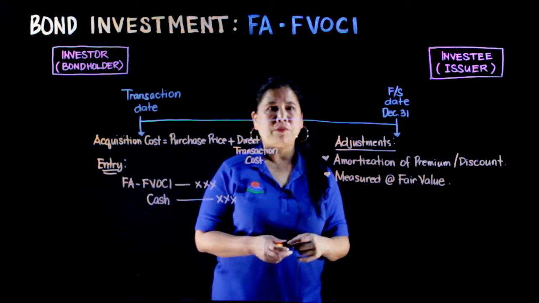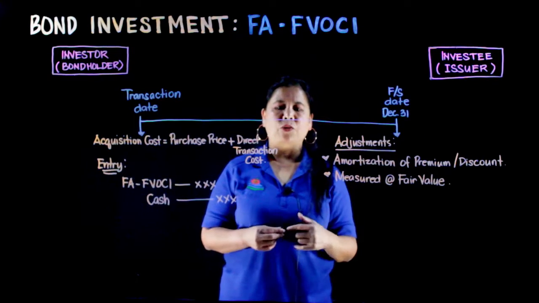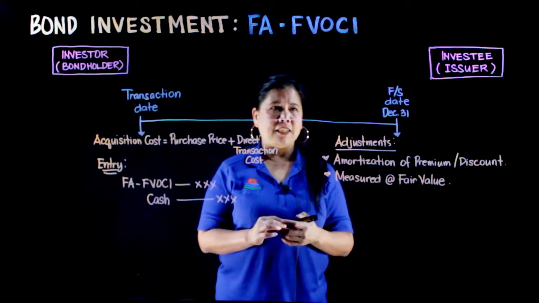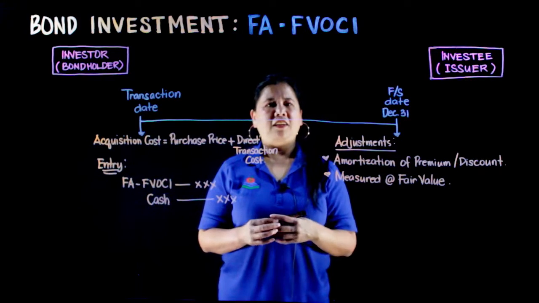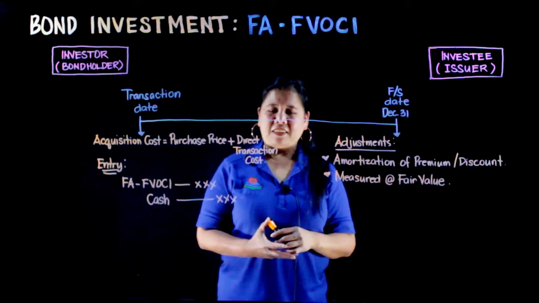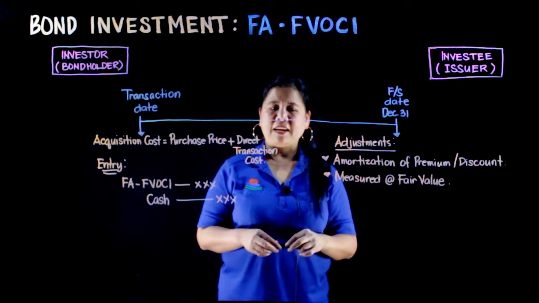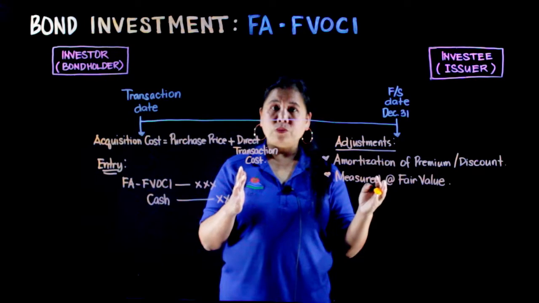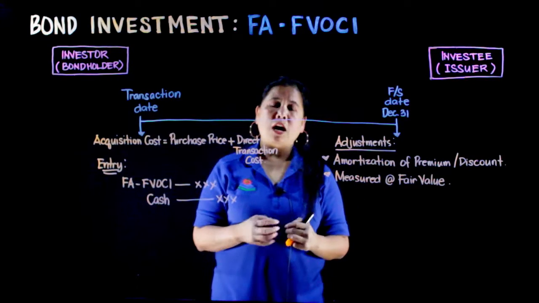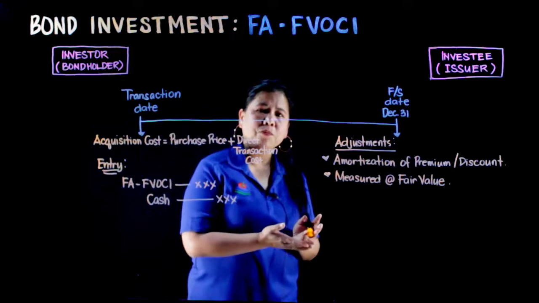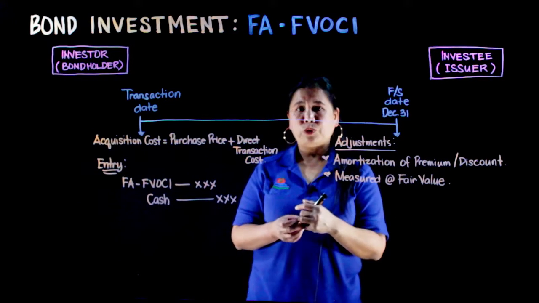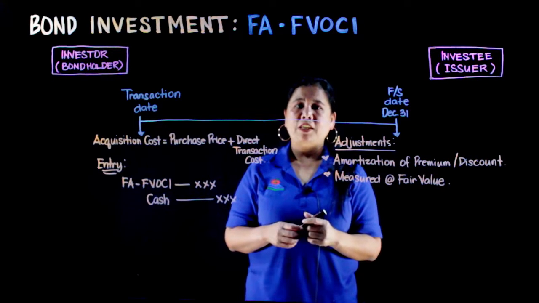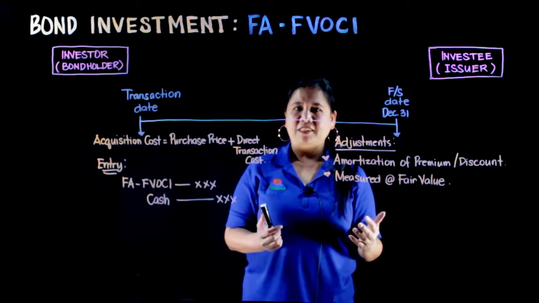And another adjustment is kung meron man tayong accrued interest. Kung meron tayong accrued interest na kailangan natin i-recognize ang ating interest income, i-adjust din natin yon. Ang accrued interest is lumipas na ang araw na na-earn na ni investor ang interest na yon pero hindi pa niya ito nare-receive. Yan ang accrued interest. So we are going to adjust kung meron man tayong accrued interest na dapat nating i-recognize.